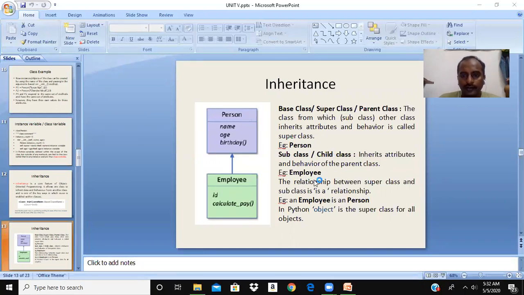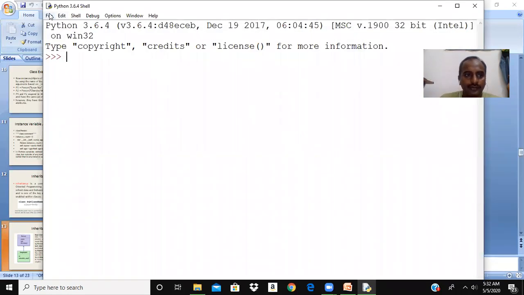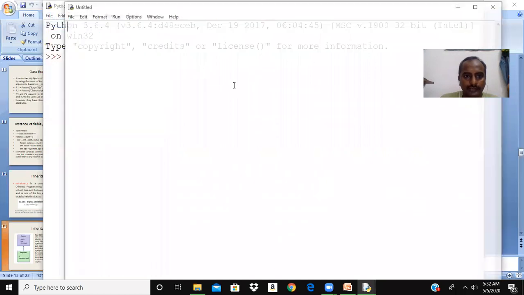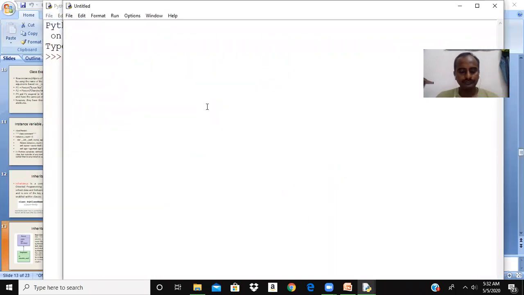So we can write an example of the parent and employee class. I'm creating a new file. So we know how to define a class name. I'm writing person. Okay. So we said that for every class, there is a particular parent class. For example, person, I can say object. This is optional. By default, for every class, object is the parent class.